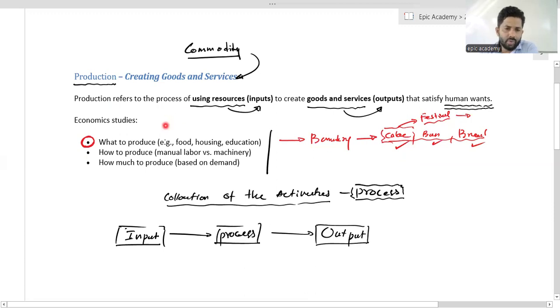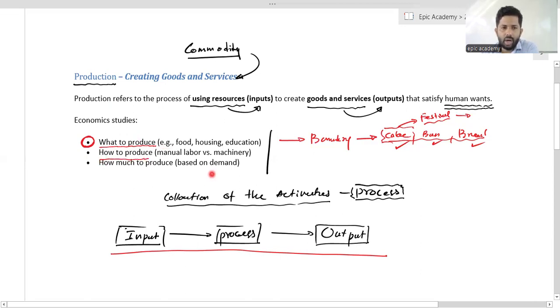So when you are going to actively participate in this production process, you have to find solutions to these kinds of problems: what to produce and how to produce.